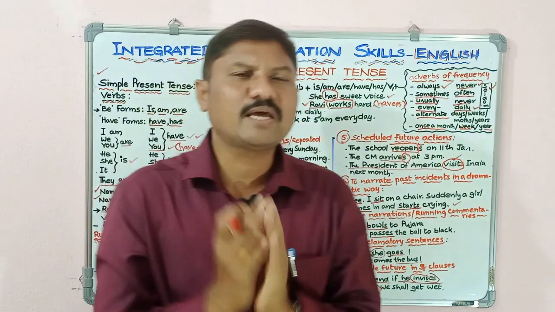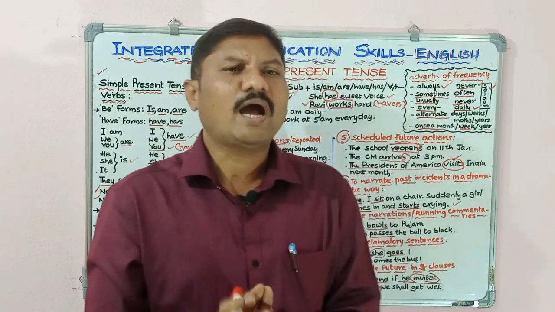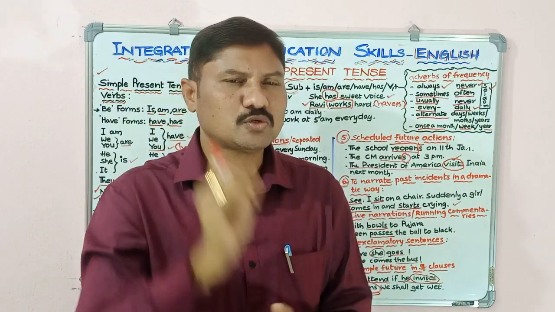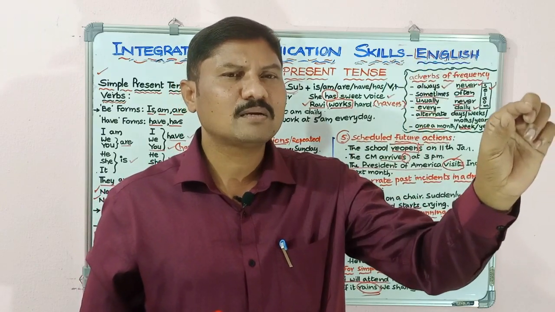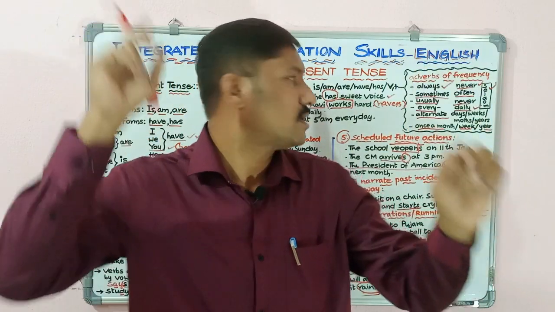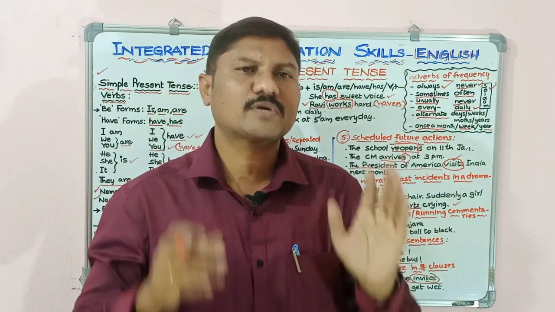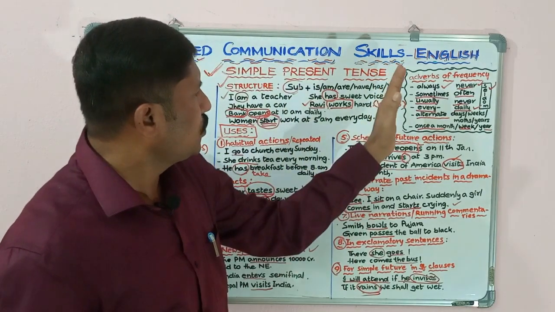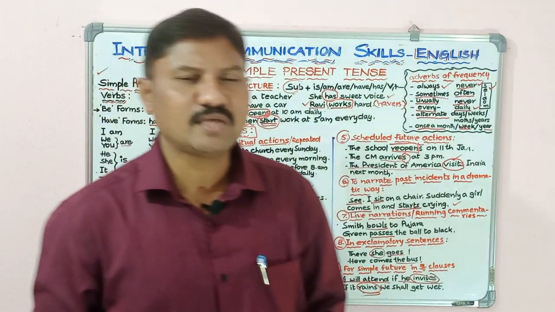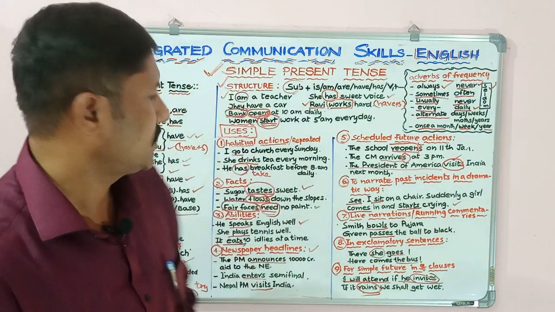So for recognizing a simple present tense sentence, we have to keep two issues in mind. First, what is the form of the verb, and you have to check whether there are adverbs of frequency, adverbs of time. Using these adverbs, we can easily find that the sentence is in simple present tense.